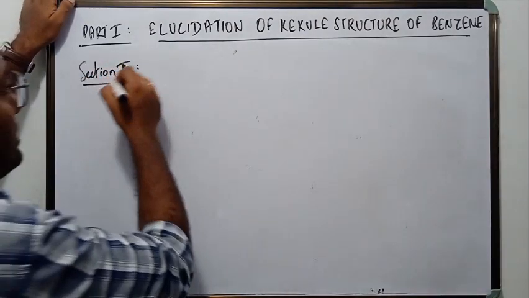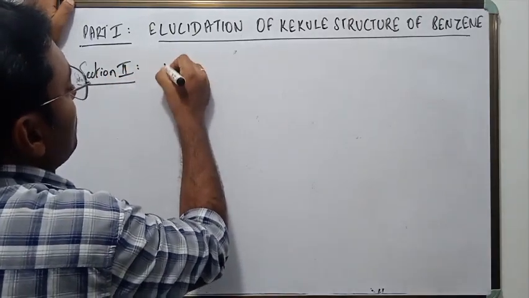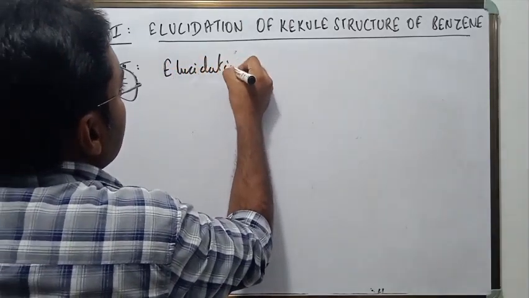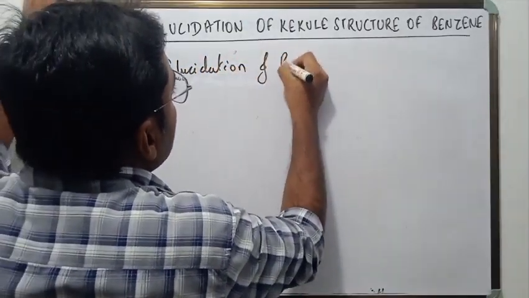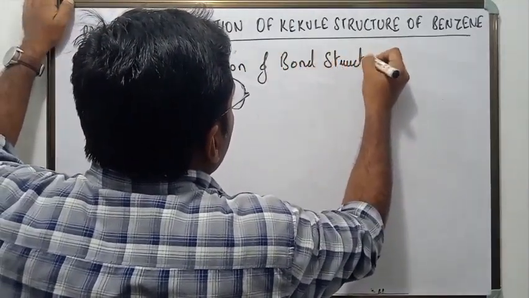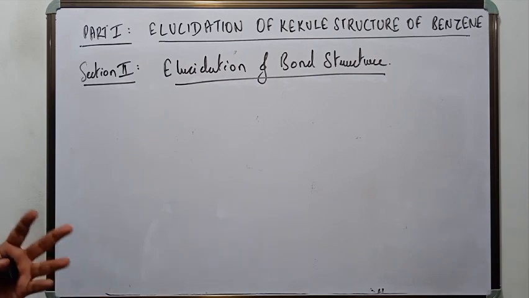So section 2 is referred to as elucidation of the bond structure of benzene. So how did he prove it? Any guesses? Students, come on. How did he prove that there are 3 double bonds in benzene? Any idea?